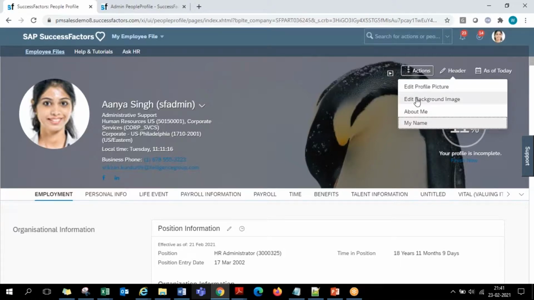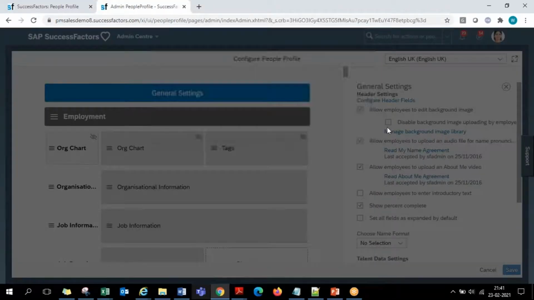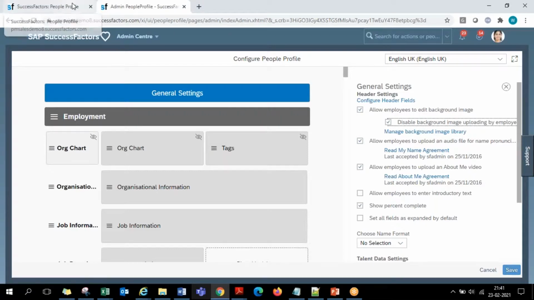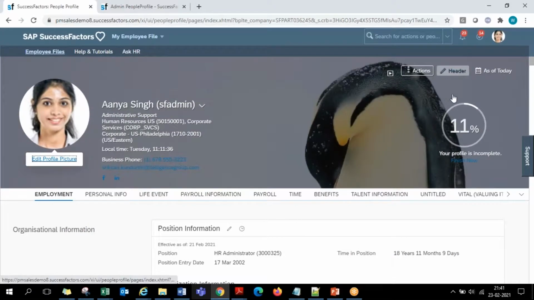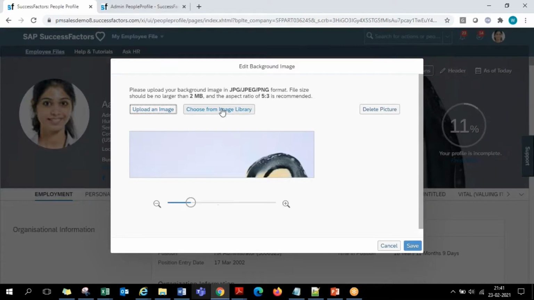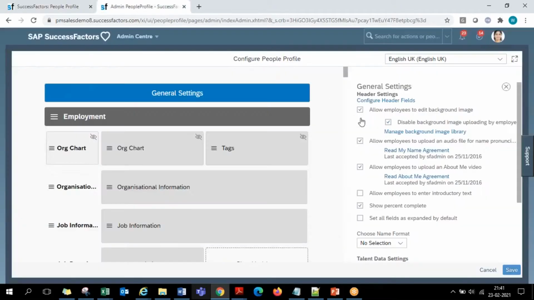If a company says we don't want the users to change the background image, then here you have the checkboxes: allow employees to edit the background image or not. You have the main checkbox. Even if you allow it, you can disable background image upload, which means I will allow the employee to change it, but he should not upload his own image. He should only choose from the standard library of images I have given, and not upload any custom image. So we can control it at that granular level.